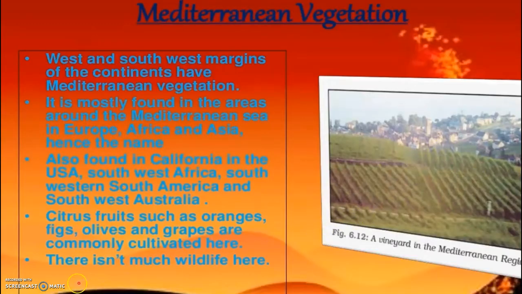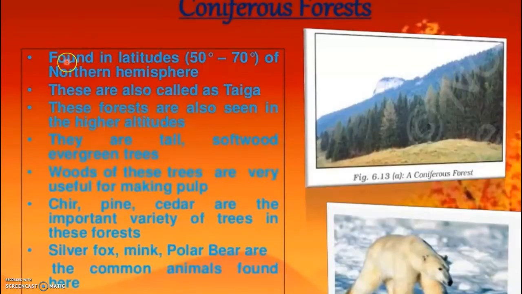Children, which is the last one? Yes, coniferous forest. Found in latitudes in between 50 degree to 70 degree of northern hemisphere. These coniferous forests are also known as taiga. These forests are also seen in higher altitude. Higher altitude means in high range areas.